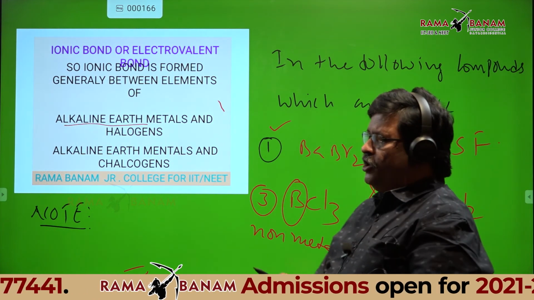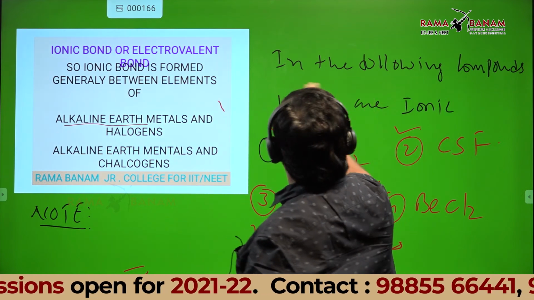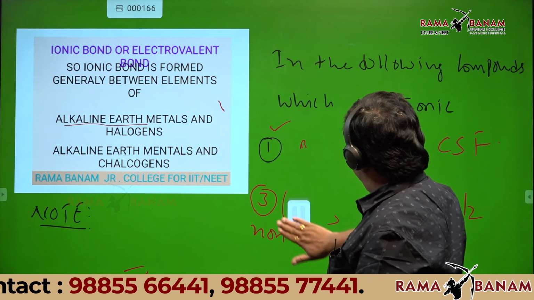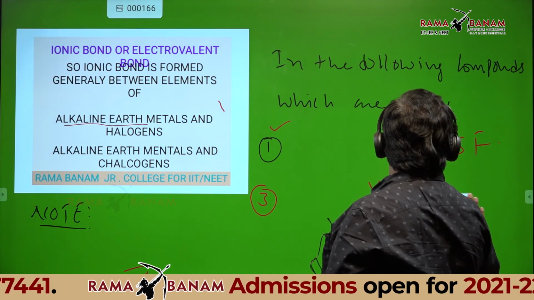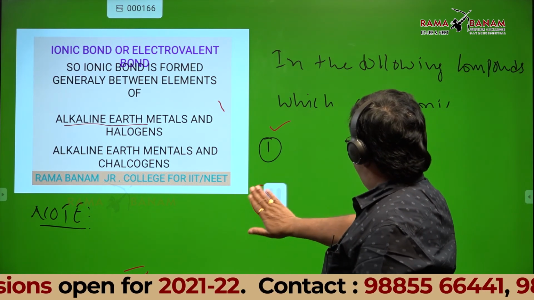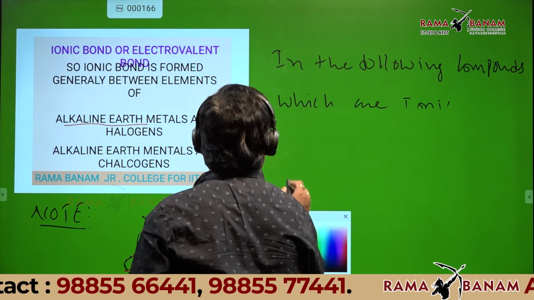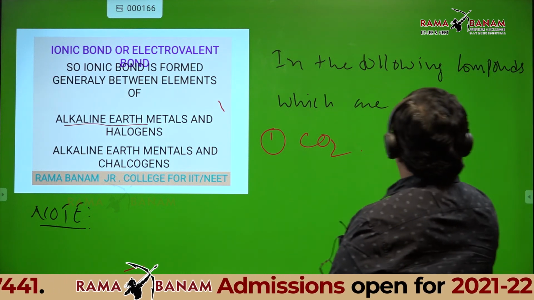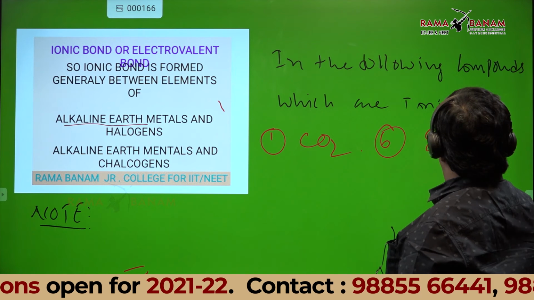Can I give one more question? Same question, I'll change the options. In the following compounds, which are ionic? First option, CO2. Second one, SiCl4.